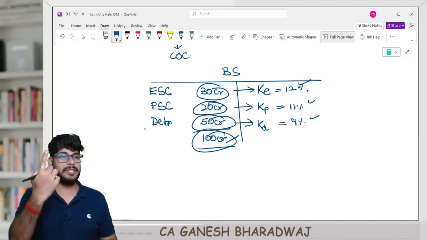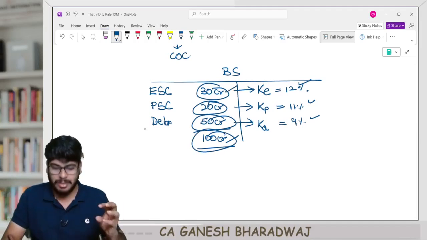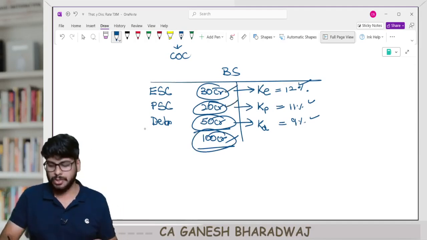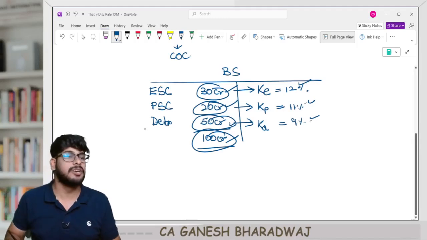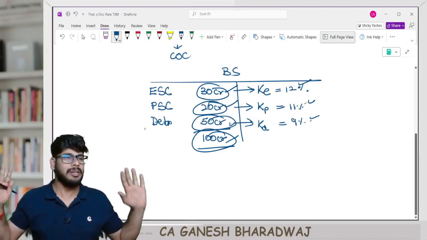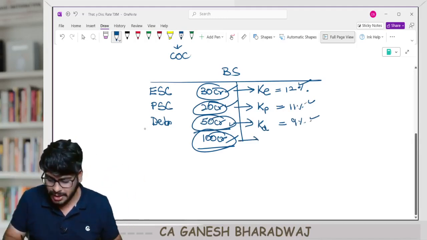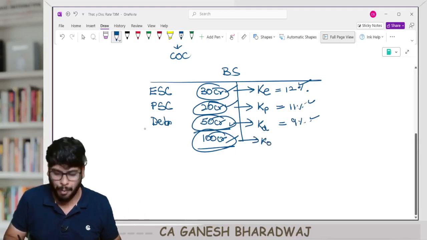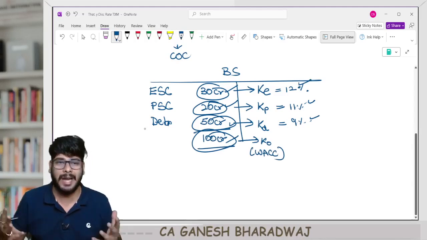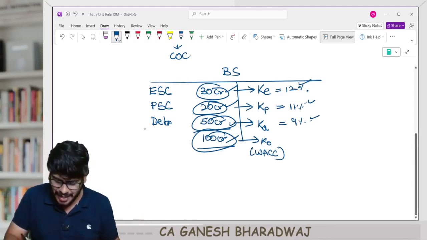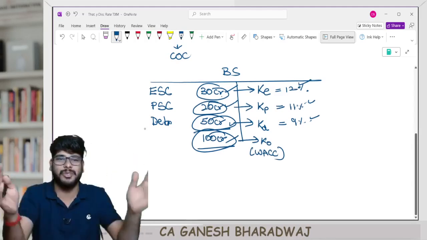Sir, for 100 crore, there is no single cost. For 30 crores, cost is 12%. For 20 crores, cost is 11%. For 50 crores, cost is 9%. Overall, for this 100 crores, what is the cost? That is called KO, or popularly known as the weighted average cost of capital. It's called WACC. That is nothing but a weighted average of each different source of finance.